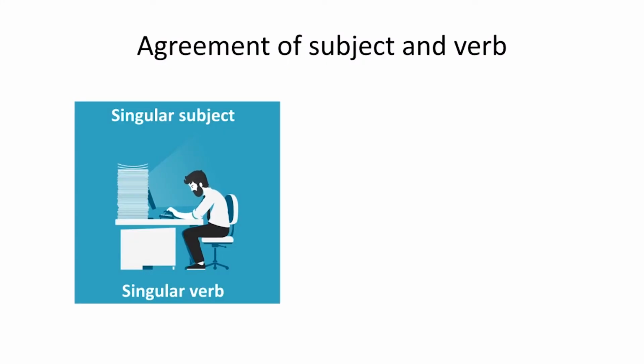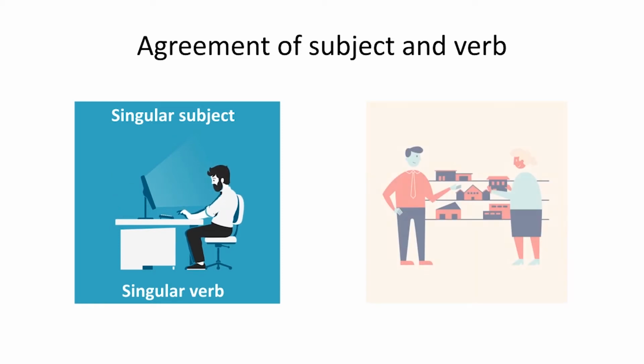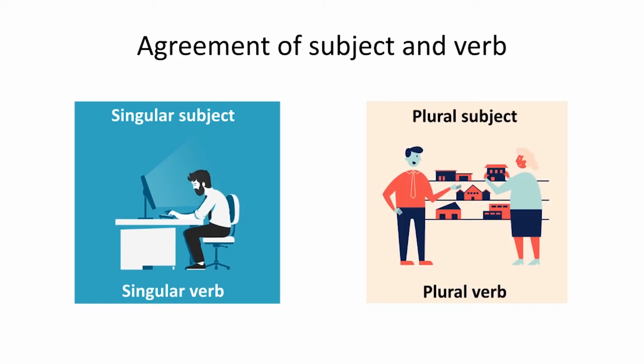First thing is subject-verb agreement. We often make this mistake. We know it very well, but when we are making long sentences, we often commit this mistake. Subject and verb must agree. The verb must agree with the subject. How? A singular subject must have a singular verb and a plural subject must have a plural verb. Okay?